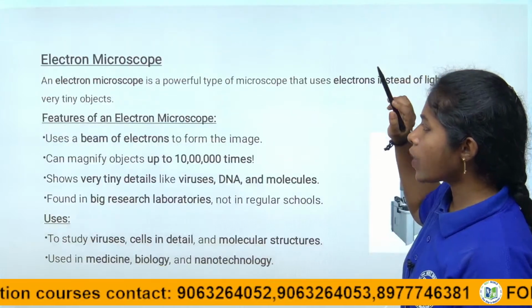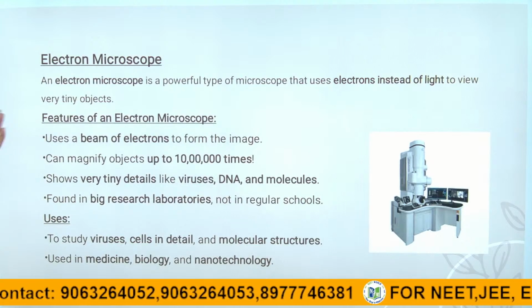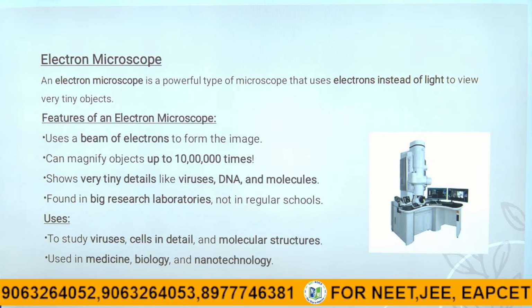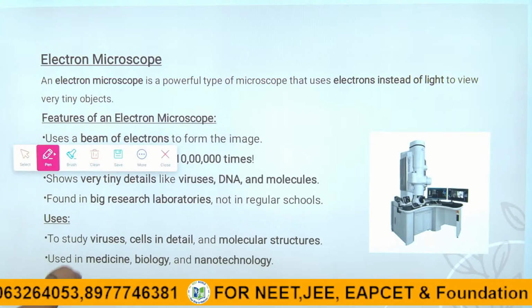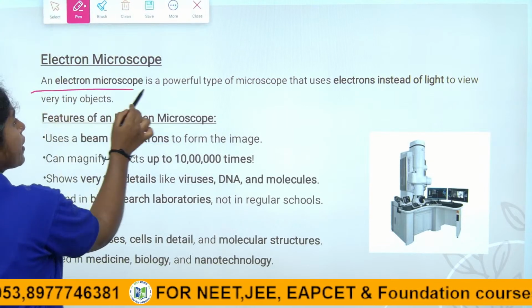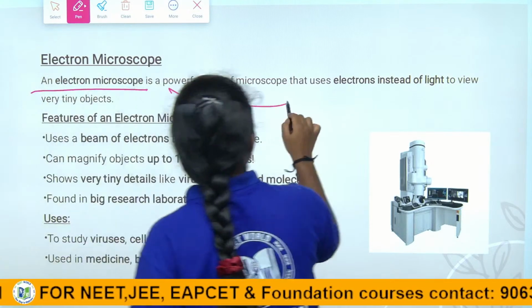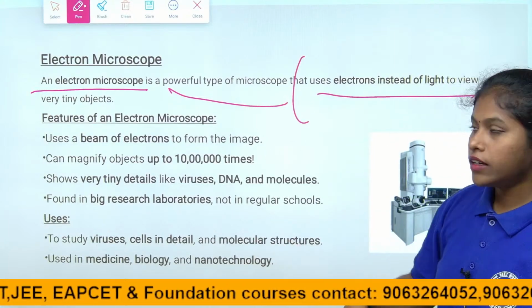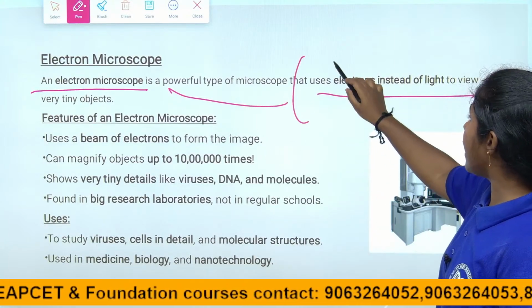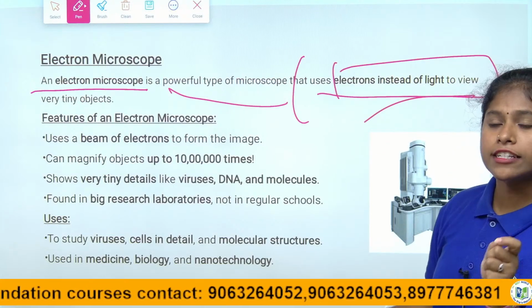Coming to the next one, the electron microscope. What is an electron microscope? The word itself defines it. An electron microscope is more powerful than the light microscope, because it uses electrons. The light microscope uses light. The electron microscope uses electrons instead of light to view very tiny objects.